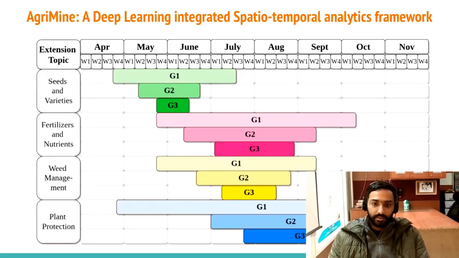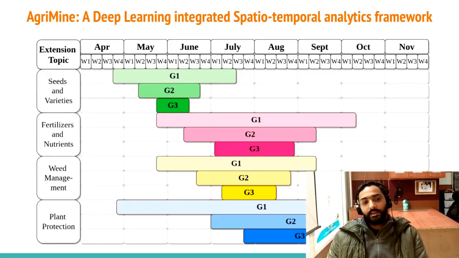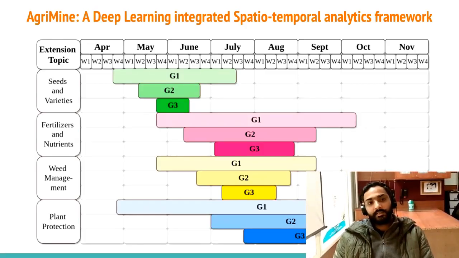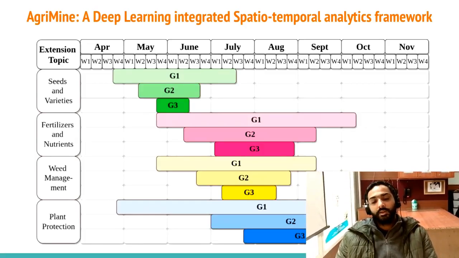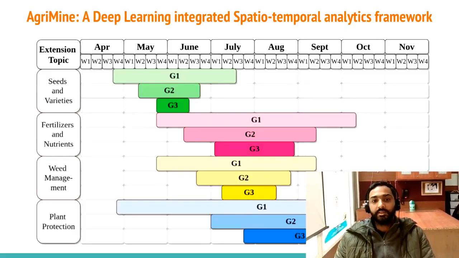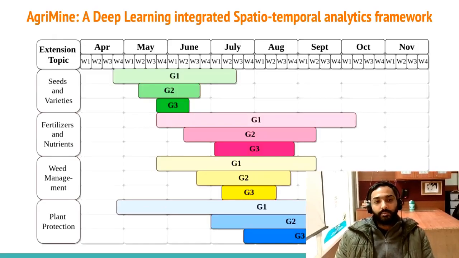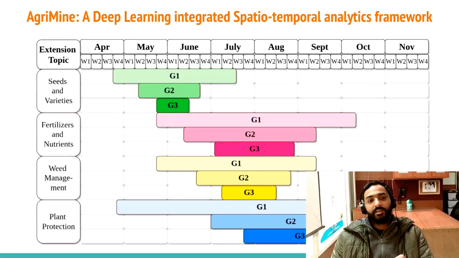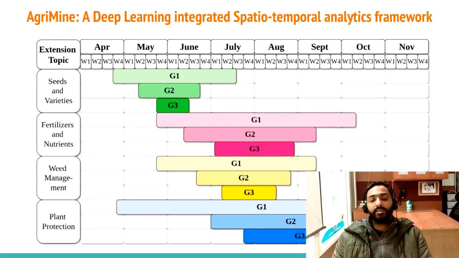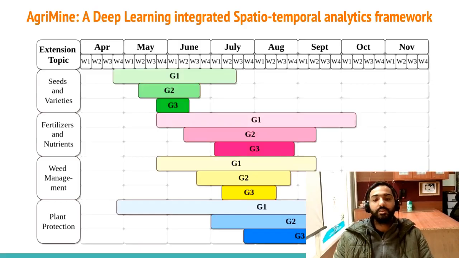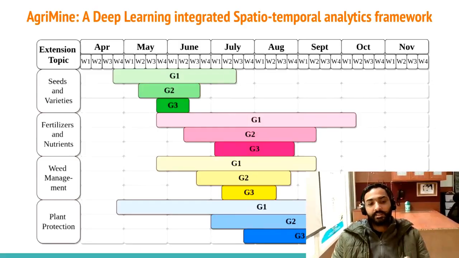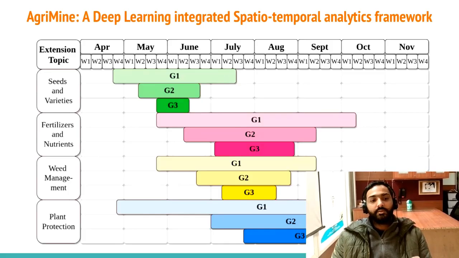So what this Gantt chart is saying is that on the x-axis it is seeds and varieties. So you should give agriculture extension activities to the farmers within this time period range. This is what we are recommending to the policy makers, that in this time period this topic of agriculture extension activities should be done in UP state corresponding to the rice crop. Similarly, there is some time period for the fertilizer and nutrients agriculture extension activities.